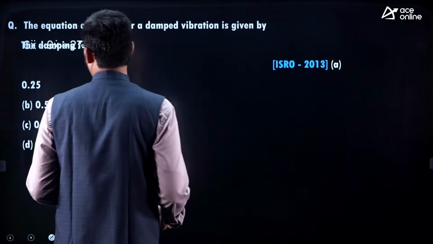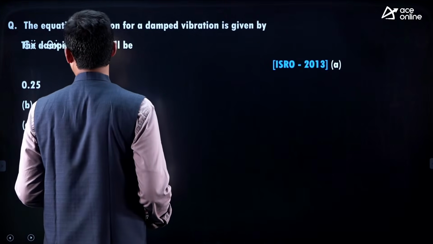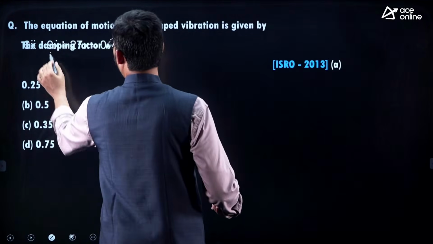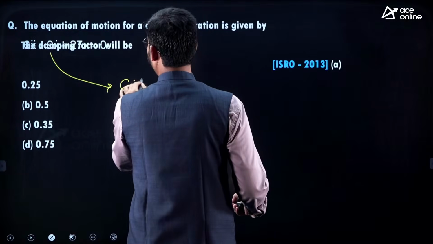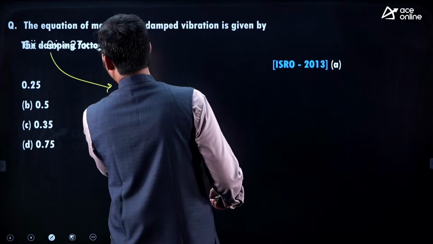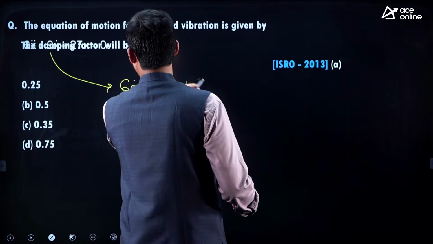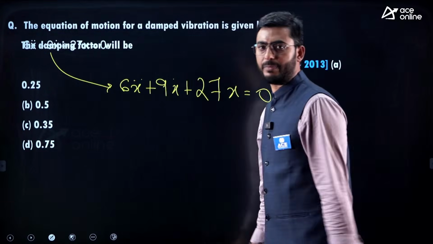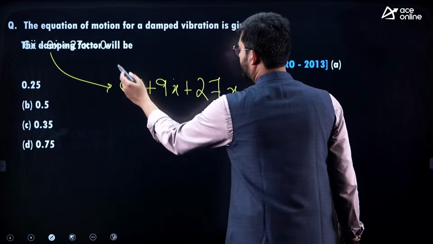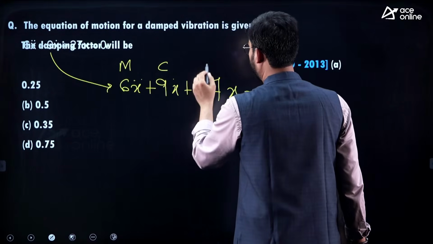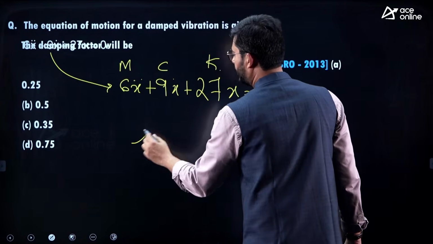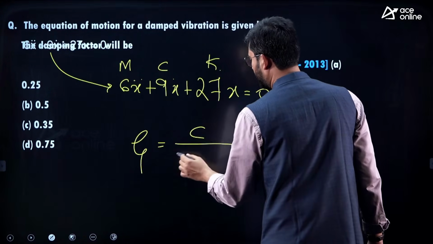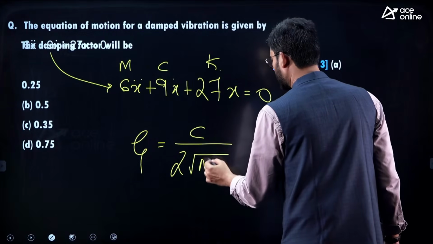Yeah, here the equation of motion, let me write it. The equation of motion is 6x double dot plus 9x dot plus 27x is equal to 0. You are required to calculate the damping factor. So here this is m, this is c and this is k, and zeta you can calculate, that is c by 2 root mk it is.